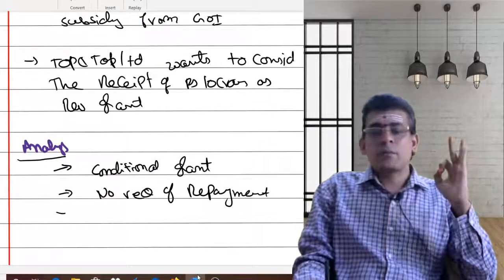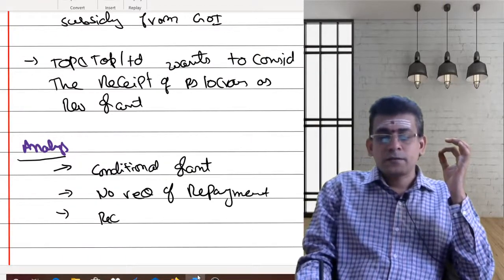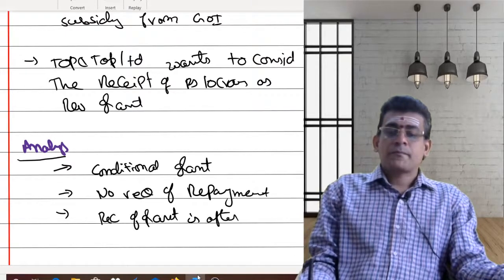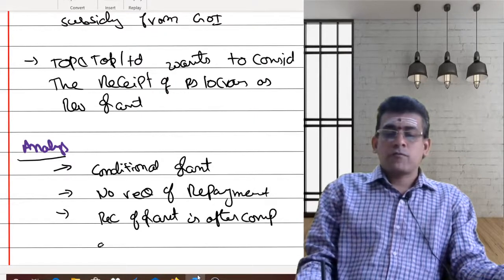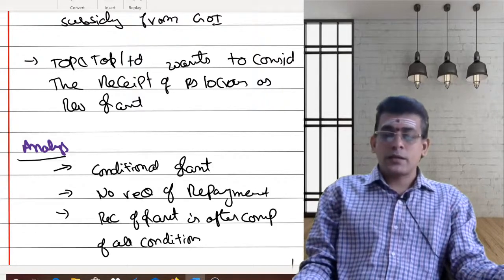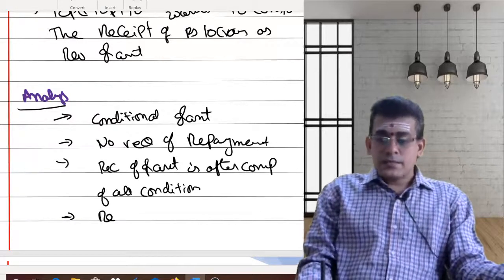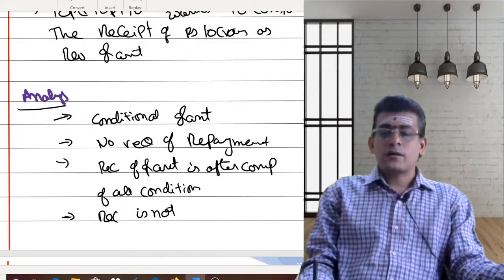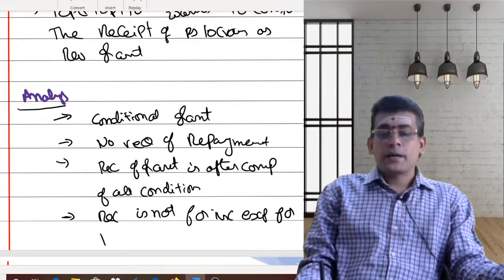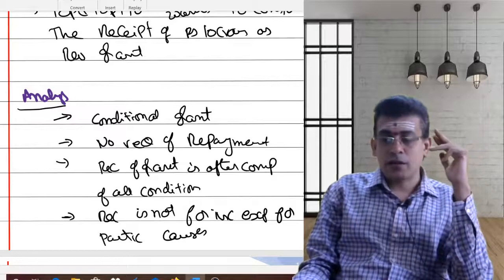So here, no requirement of repayment, and the receipt of grant is after complying with all conditions. So the grant is received after complying with all the conditions. That's the third point we need to understand. And the receipt is not for incurring expenses for particular costs. So you need not incur any sort of expenses for a particular cost. That requirement is not there.